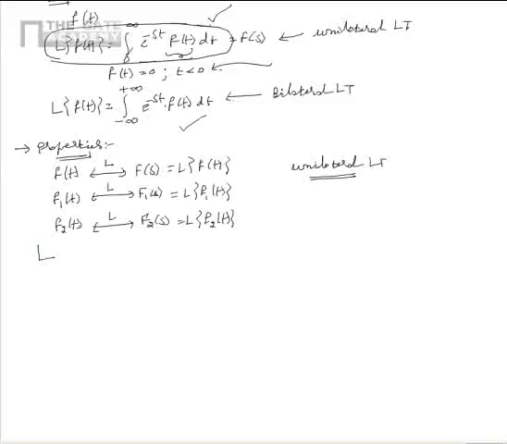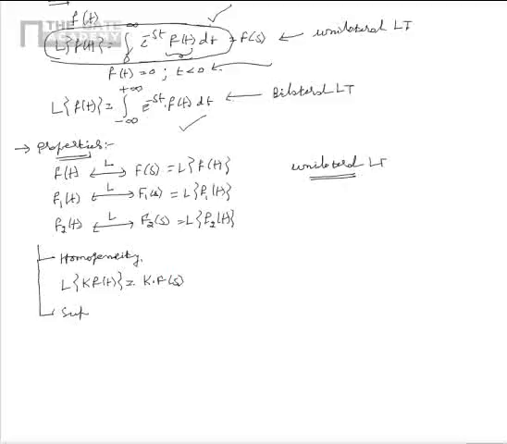The first property that we would be looking into is called homogeneity, as per which if k is a constant, Laplace transform of k into f of t can be written as k multiplied by Laplace transform of f of t. So this is equal to k into f of s.